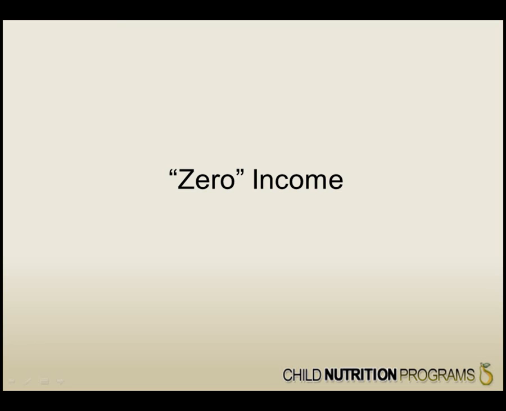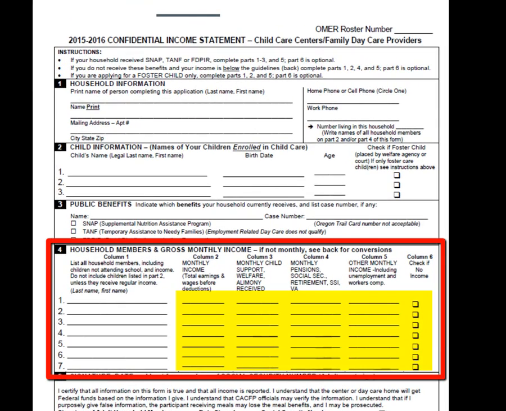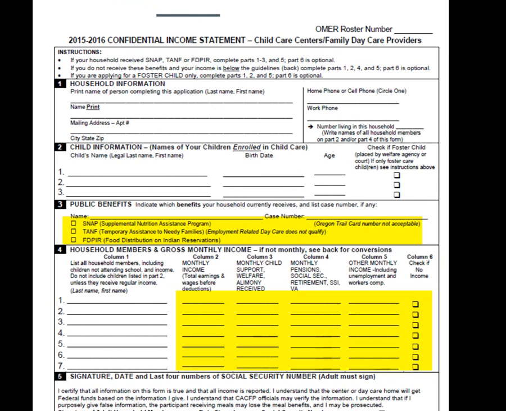When a household submits a CIS with 0 income entered in Section 4 and does not provide a current SNAP or TANF case number or an indication that the household receives FDPIR benefits, sponsors may approve the CIS in the free category. Like all complete income applications, 0 income applications are valid for 12 months from the date the sponsor's eligibility official signs and dates the form.